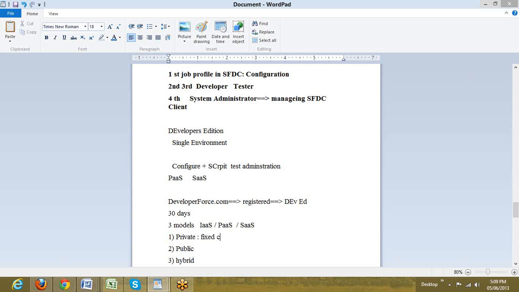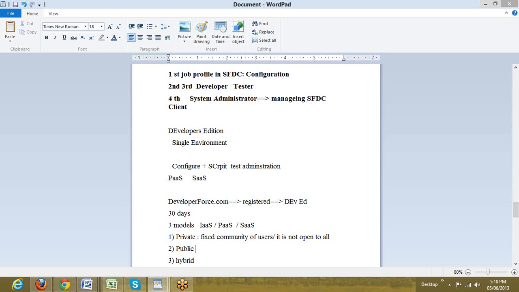In a private cloud, all the three services are restricted to a fixed community of users, or the other way around, it is not open to all. Everyone can't just come and start using it. For example, I want an email ID which looks like harish@microsoft.com, harish@infosys.com. Practically this might not be feasible unless I am associated with those companies. They don't just say, you can create an email ID with us, we'll support you. They don't do that.